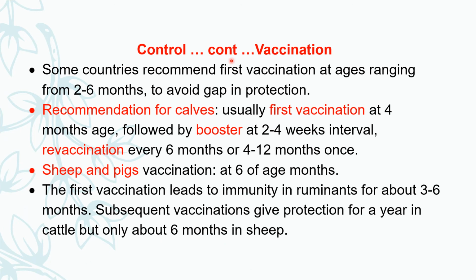In some countries, they recommend first vaccination at the age ranging from 2 to 6 months to avoid a gap in protection, because we are not sure up to what months the immunity remains. So to avoid that, some countries advocate vaccination at the age of 2 to 6 months.